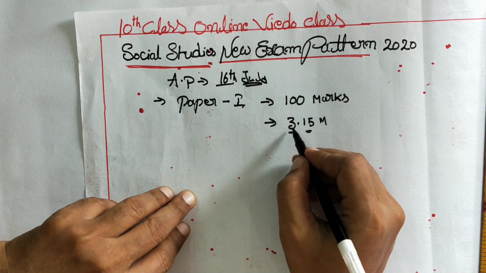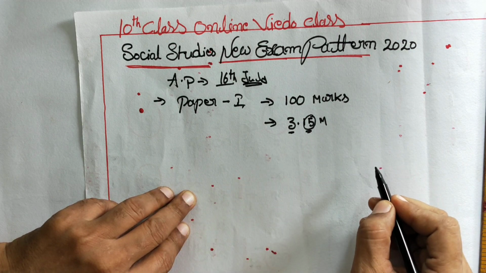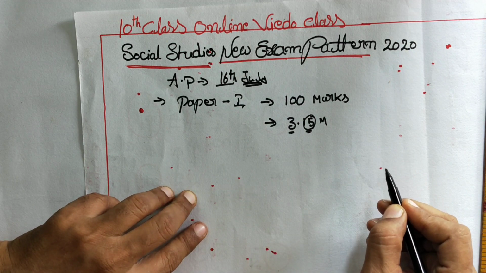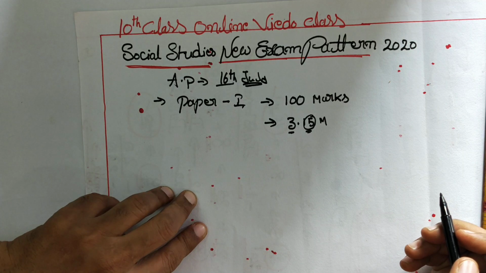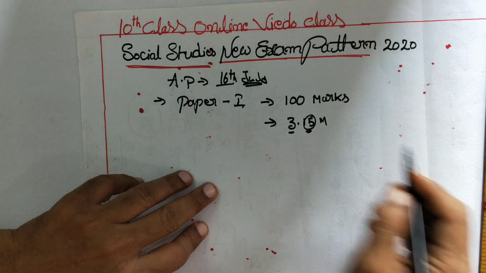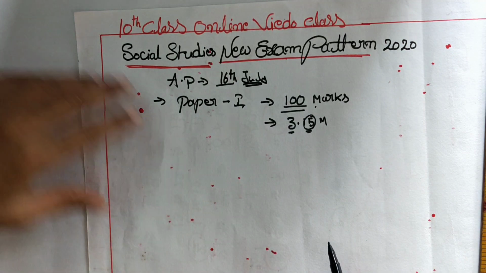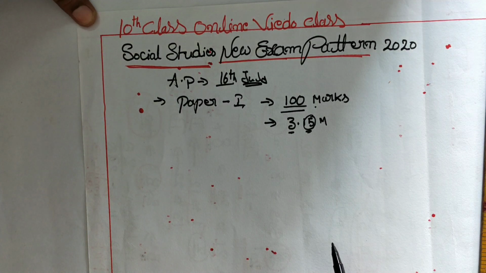Of this 3 hours 15 minutes, 15 minutes are given to read and understand the question paper. Only 3 hours you have to use to write the 100 marks paper. This is very important in social studies, that is time management.